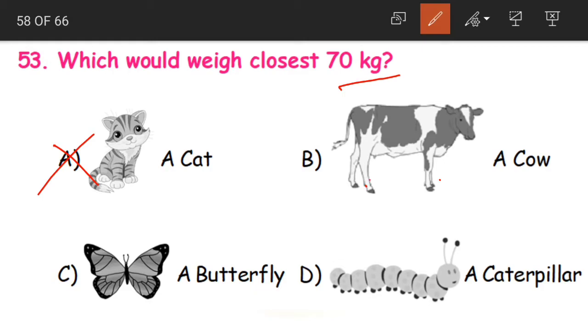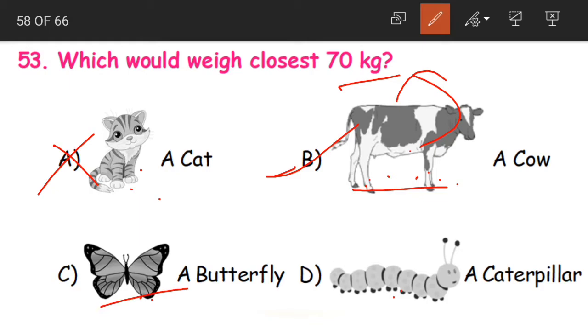Coming to option B, a cow. Yes, cows are big, and from the given options, the cow is the biggest animal and the heaviest one. So this will be approximately equal to 70 kgs or closest to 70 kgs. So option B becomes our correct answer.